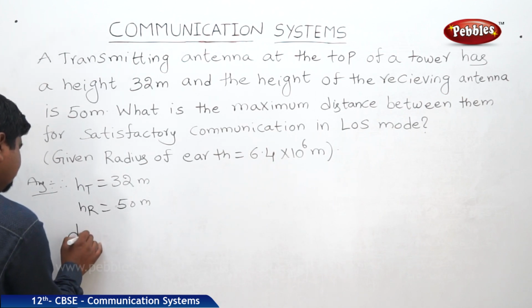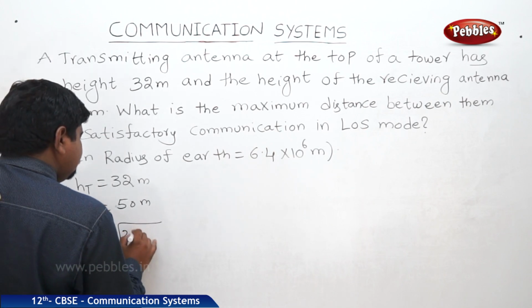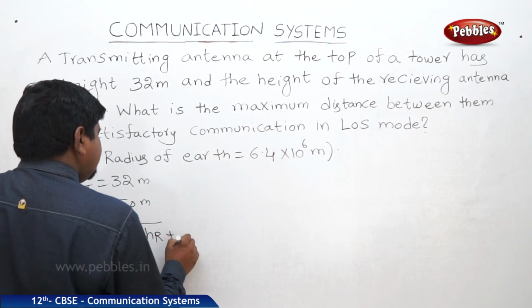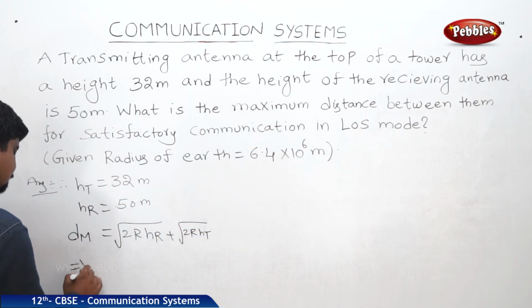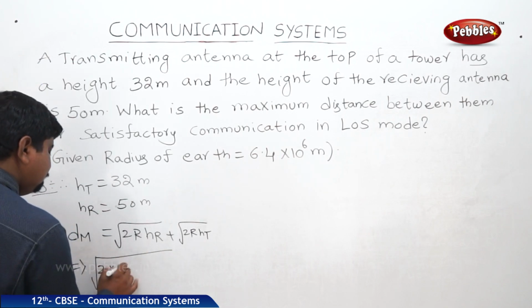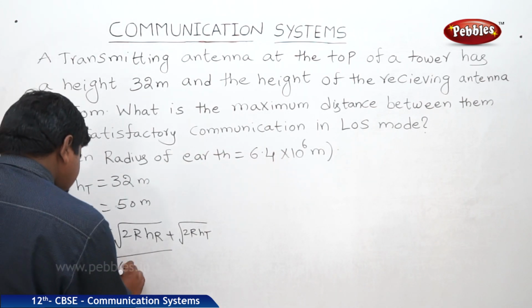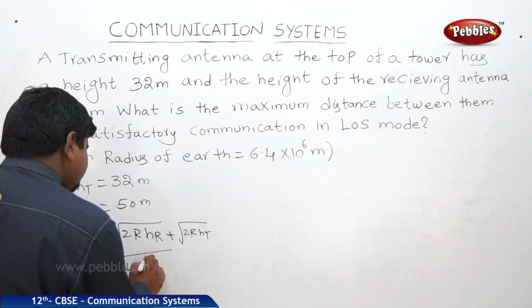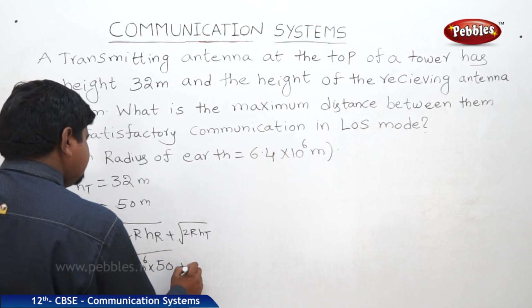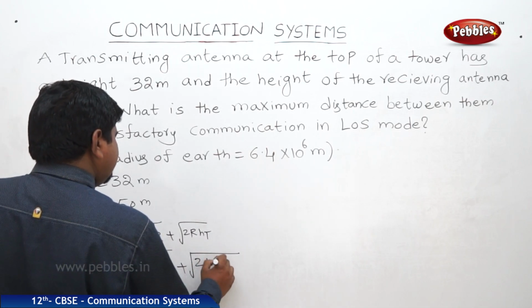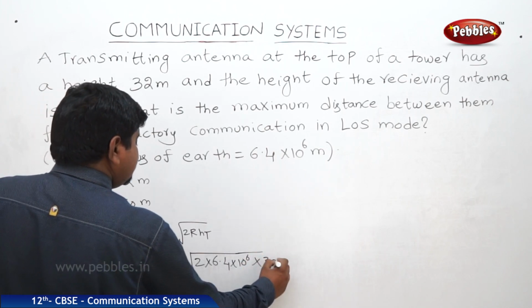So what is the maximum line of sight? Under root 2r HR plus under root 2r HT, that is equal to under root 2 into r, the radius of earth, which is 6.4 into 10 to the power of 6 meters, into HR, which is 50, plus under root 2 into 6.4 into 10 to the power of 6, into HT, which is 32 meters.